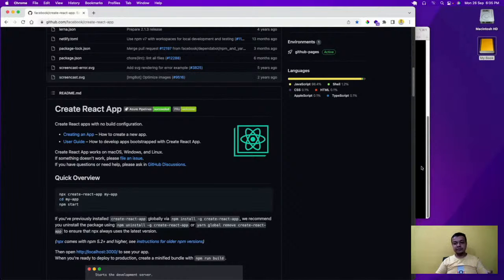React is mainly divided into two parts only. One is class based, one is functional based. Earlier it was not like that. React has been very popular since 2015, and I'm using it since 2015. Since 2020, React is moving slowly towards the functional component. The main concepts of React which you are going to learn, like state and lifecycle methods, have moved to the functional component. But first we have to learn the class based.